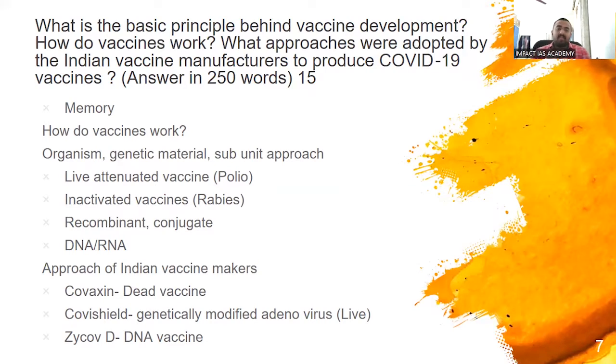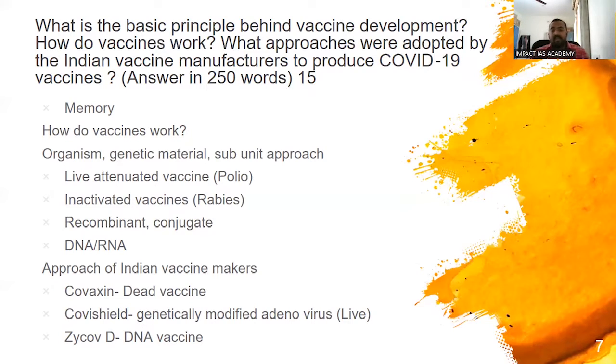So particularly they have asked Indian vaccine makers. So we have had 3 Indian vaccines. Covaxin, which is based on inserting a dead organism in our body. Covishield. Now again, Covishield is not a coronavirus at all. An adenovirus has been taken. It has been genetically modified so that its spike protein resembles that of a coronavirus. It has then been introduced in us. It is a live and a weakened organism.